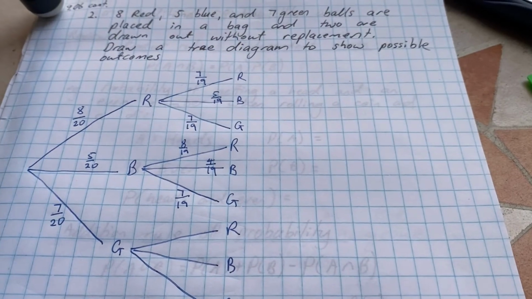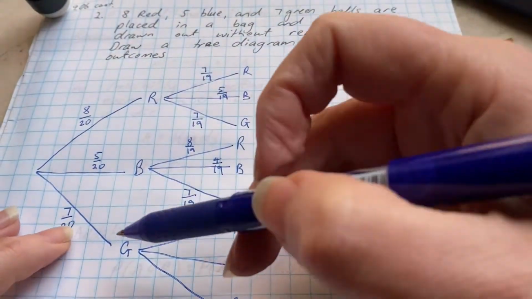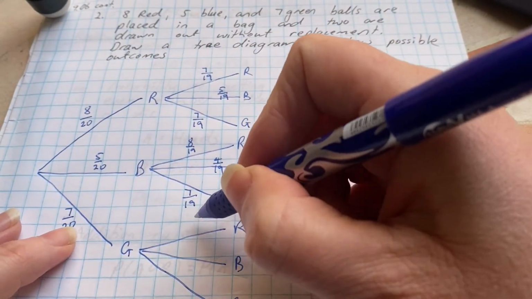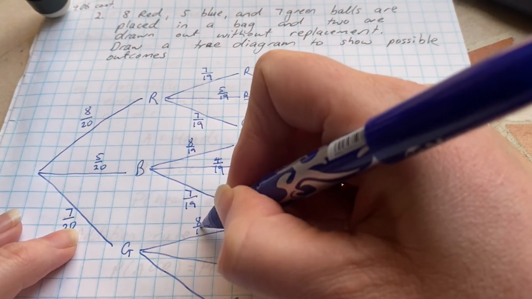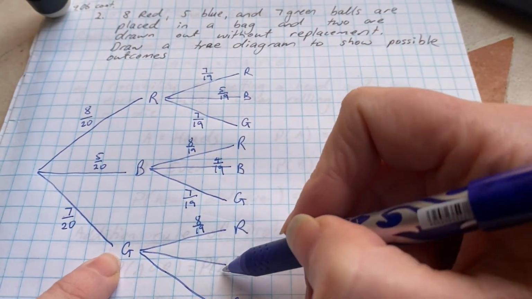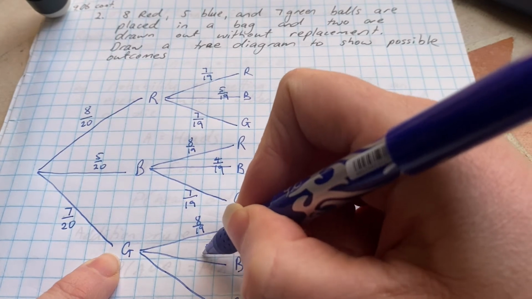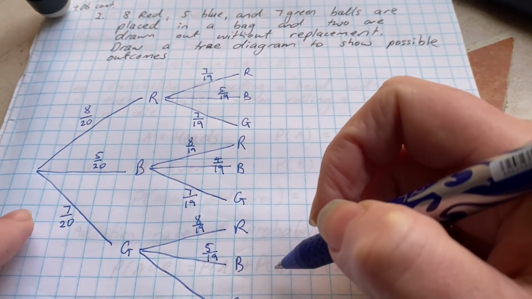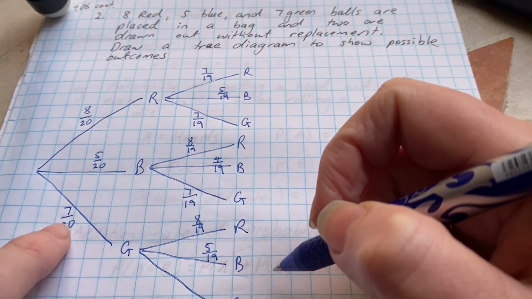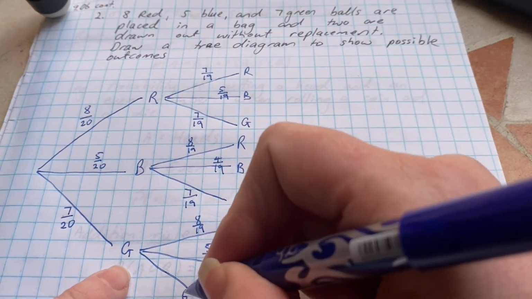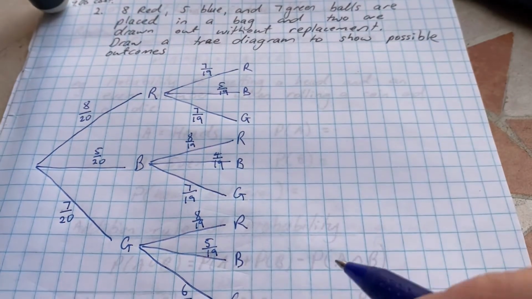And lastly, down the bottom here, if I pulled out a green the first time, there are still 8 reds in the bag, so 8 out of 19. I pulled out green, so there are still 5 blues in the bag out of 19. Now, if I pulled out green the first time, there were 7 greens. There are now only 6 greens out of 19.